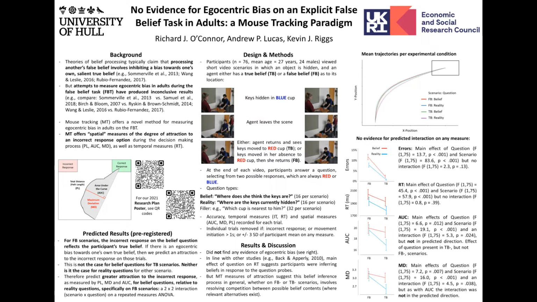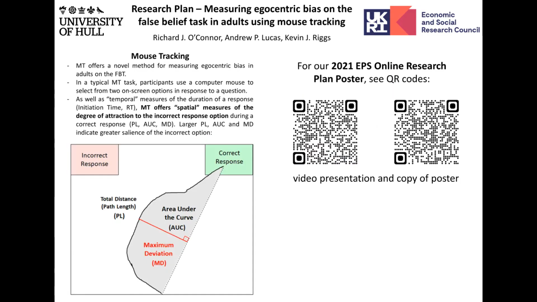So in this project, we're using mouse tracking to try to measure egocentric bias in adult belief processing, as a number of theories of how we process the beliefs of others suggest that when explicitly processing another agent's false belief, this process involves overcoming an initial egocentric bias, an attraction towards our own true belief.